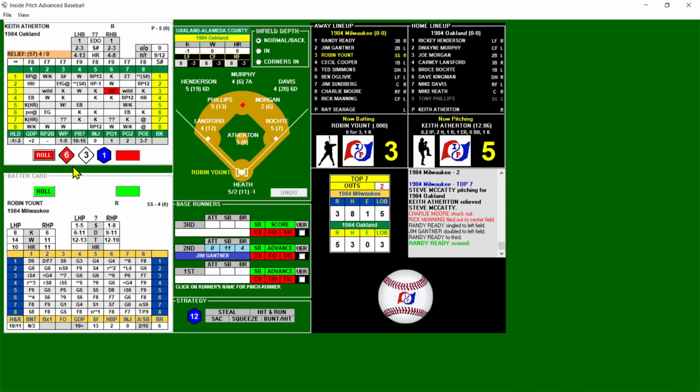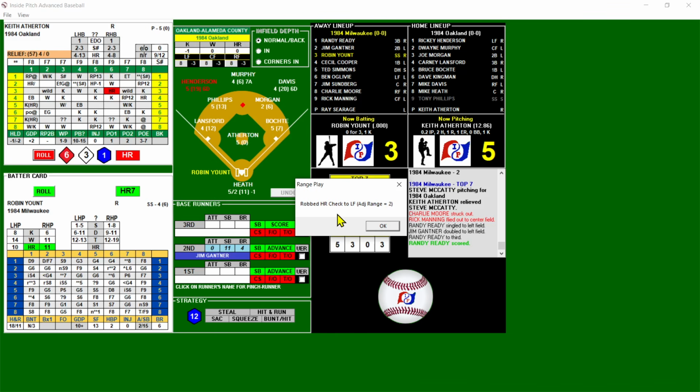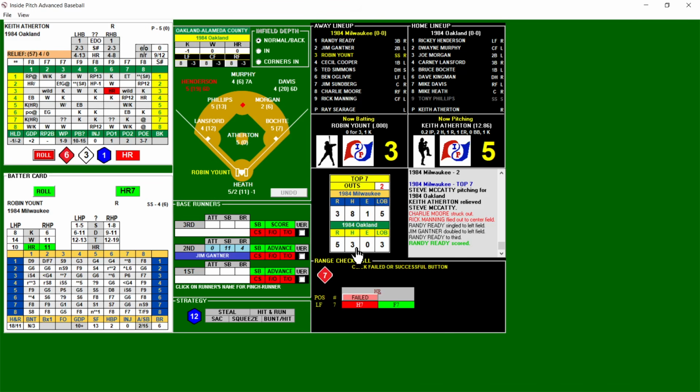And, oh, is that a home run chance? Oh, and that's a 1. Oh, wow. And he's a 0. That's going to be a home run for Yount. And this game is... Oh, a robbed home run chance. That's right. It's a 1. I forgot. Robbed homer check to left field. It is a -3. So the adjusted range is a 2 on the robbed home run. So let's see if Yount gets robbed of the homer. Failed. So they don't get it.